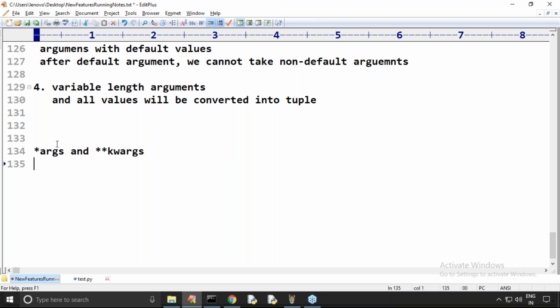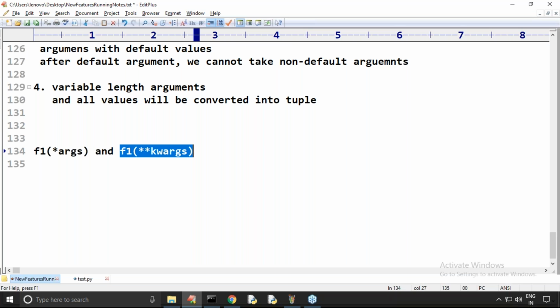Remember this. We can call the function by passing any number of arguments, and these arguments will become a tuple. But with **kwargs, we pass any number of keyword arguments, and these will become a dictionary. Any doubt?